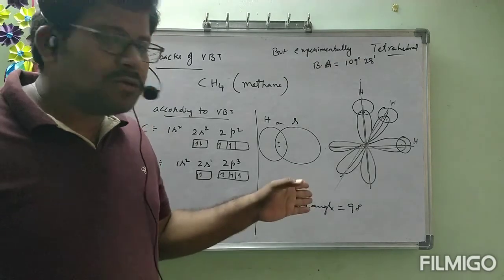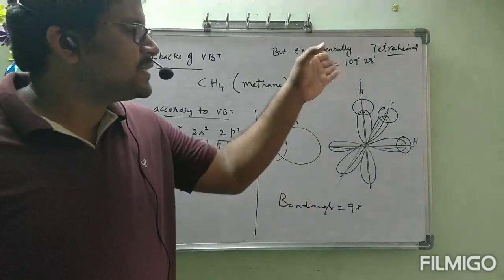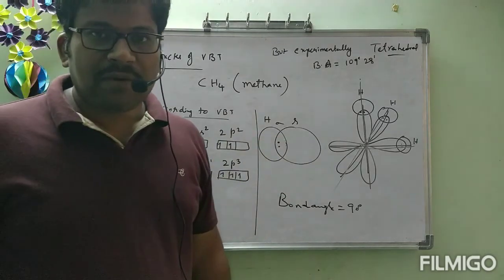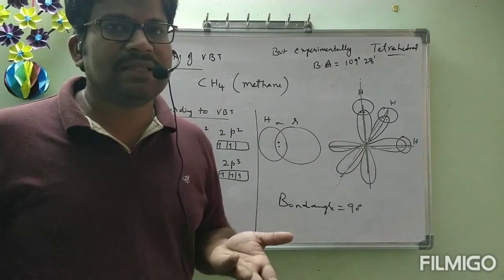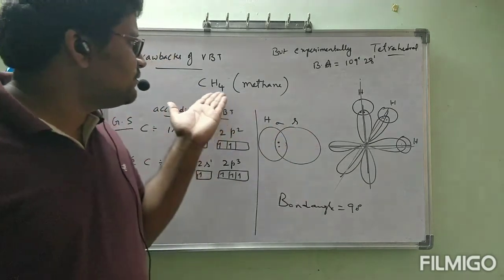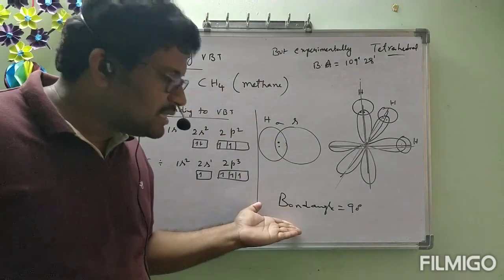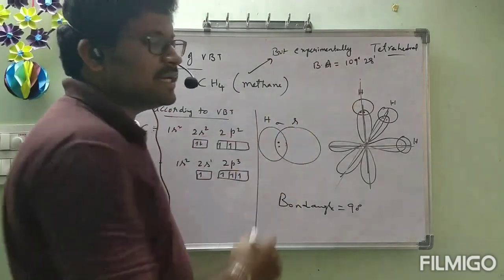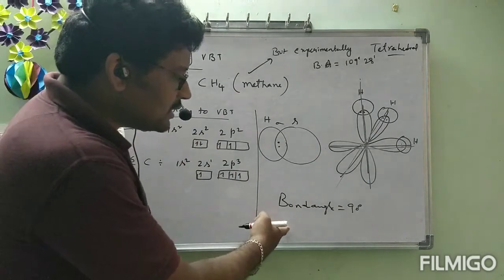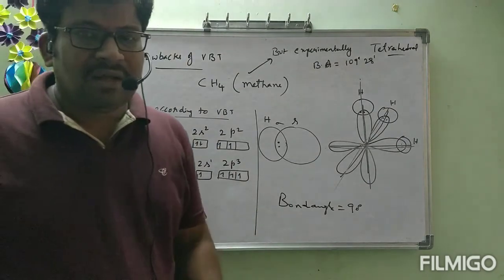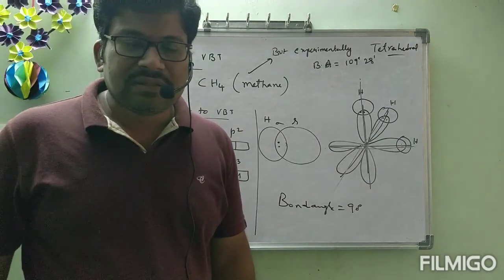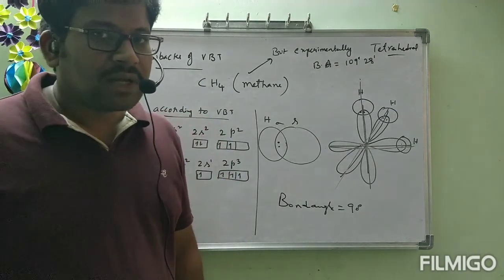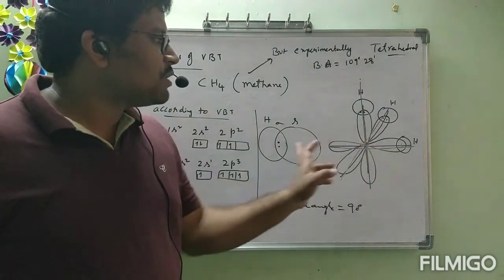If it were able to explain the bond angle correctly according to the experimental result, then we could stick to valence bond theory. But it could not explain the structure of CH4 correctly, nor the bond angle in CH4. The experimental bond angle in CH4 is 109 degrees 28 minutes, but valence bond theory gives 90 degrees. Obviously, there is no correlation, so we have to go for a new theory. And one more thing is there. Practically, all the four bonds are the same.